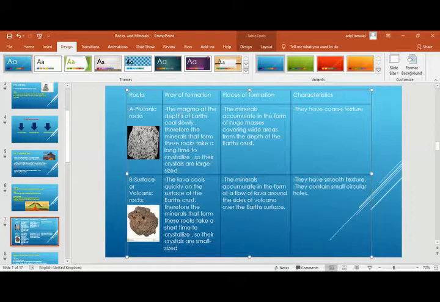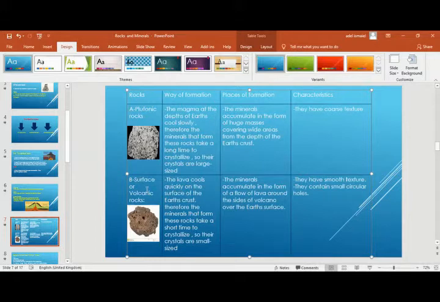Okay, the plutonic rocks, the magma. If you have magma inside the volcano, does it cool slowly or quickly? Of course, we have a great temperature inside the volcano, so it cools slowly. And if it cools slowly, it takes a long time to form. The meaning of formation here is to make a crystallization process, so the crystals are large, and I will explain this part again in another video or PowerPoint.